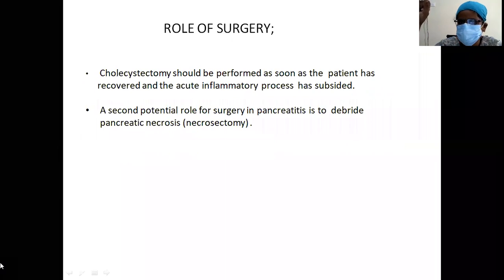One is if there is any biliary obstruction, initially you'll be doing the ERCP and retrieving the stone. If there are recurrent gallstones, then you'll go for cholecystectomy after the acute pancreatitis episode has subsided. The second indication will be the necrosectomy.